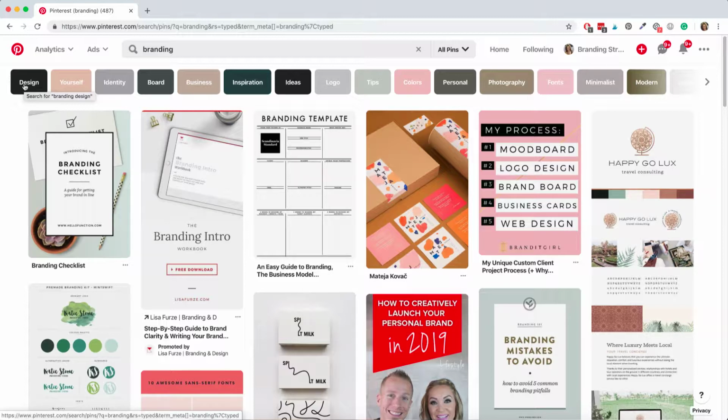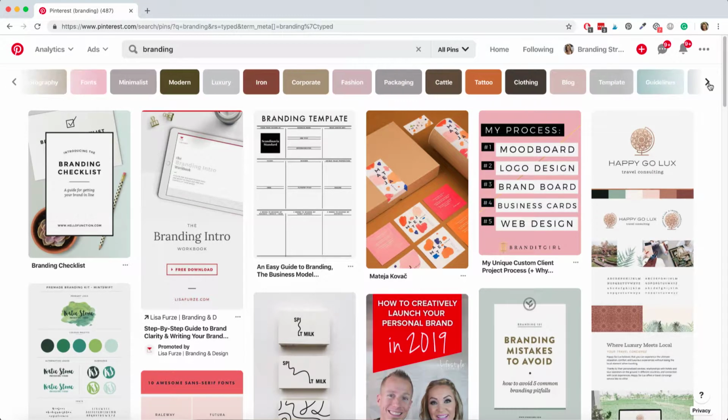All right, so what you're going to do here, right? You're going to type in your first basic keyword, the thing that you want to become synonymous with. For me, that's branding. Then you're going to go through and jot down every one of these subtopic keywords that applies to what you do and what you sell. And you can see over here, there's an arrow.